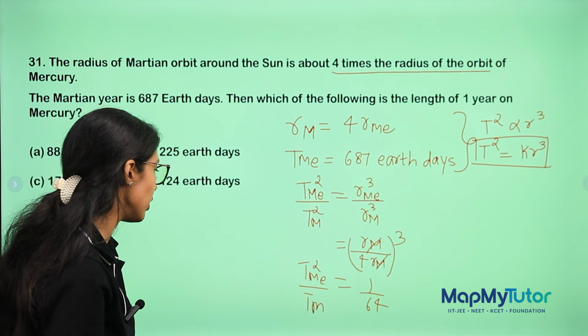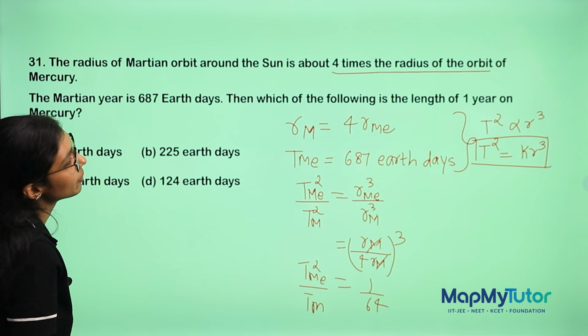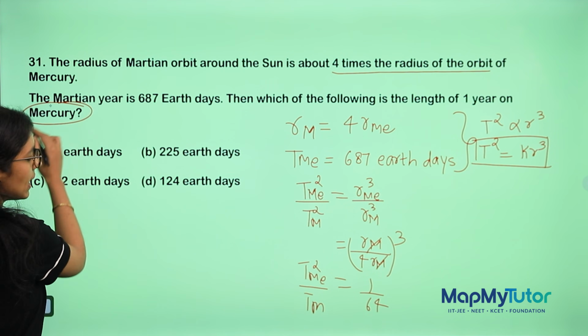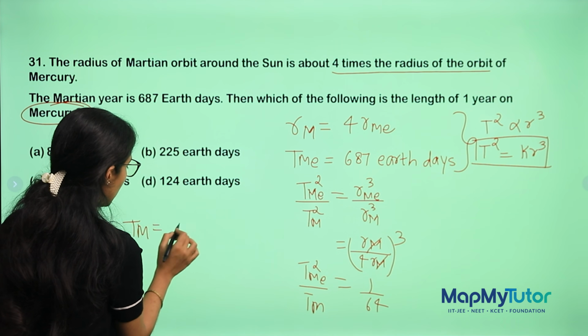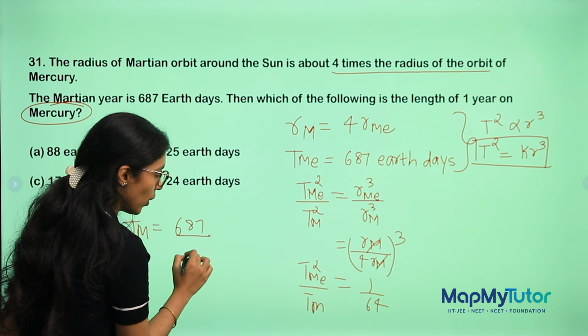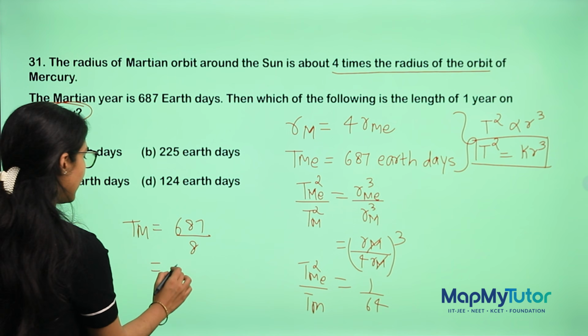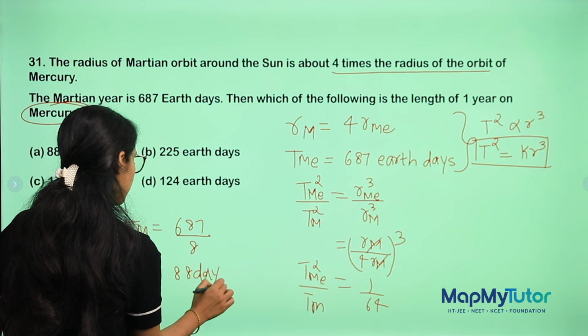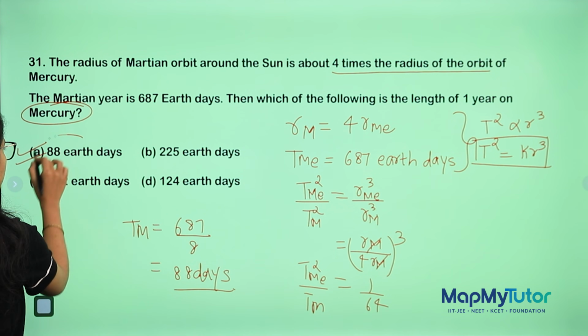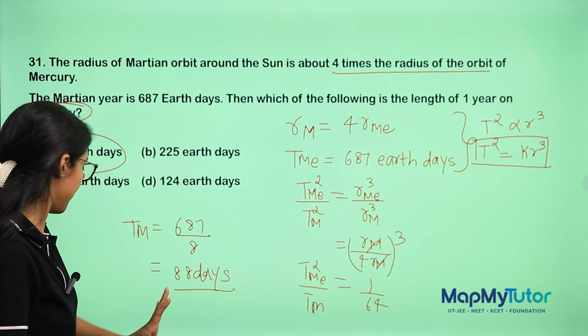So, what do I need to calculate? I need to calculate TMe, the time for Mercury. So Mercury will be TMe equal to 687 upon 8. Doing all the math, you will get your answer to be 86. Do your math. If you have any doubt, do let me know.